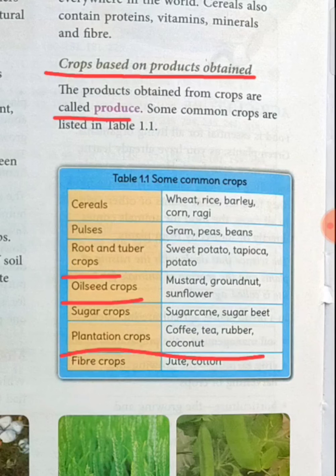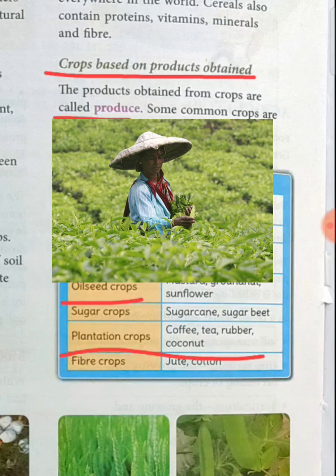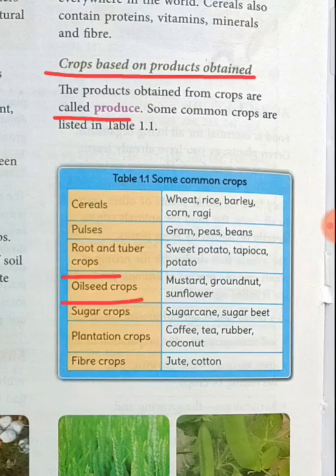Plantation crops. What are plantation crops? Where a huge amount of the same particular thing is planted somewhere, that is known as plantation crops. What are the plantation crops? Tea, rubber, coffee, coconut, all these are known as plantation crops.